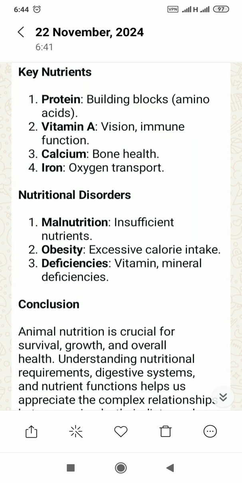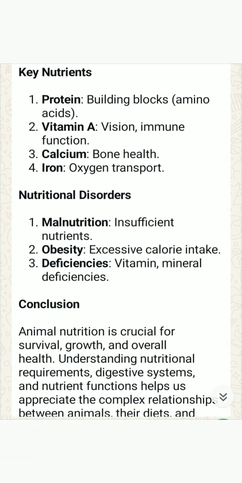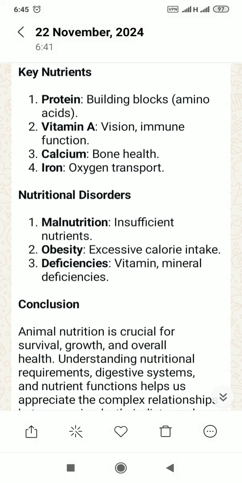Obesity is due to excessive calorie intake, and deficiencies occur when some vitamins and minerals are lacking in one's diet. So in conclusion today, animal nutrition is crucial for survival, growth and overall health. Understanding nutritional requirements, the digestive system, and nutritional functions helps us appreciate the complex relationship.